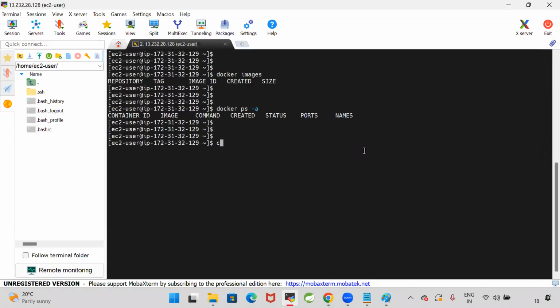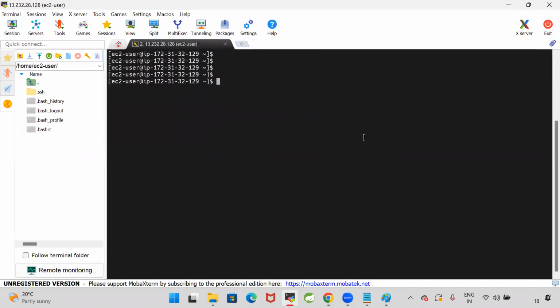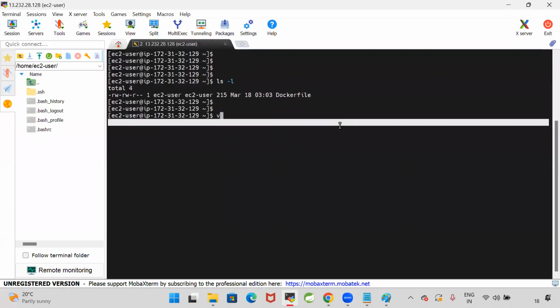Can you tell me the command now to build the Docker image? Yes, docker build -t image name space dot. Here, my Dockerfile is available now. In the Dockerfile, what is the content? You can see with vi Dockerfile.